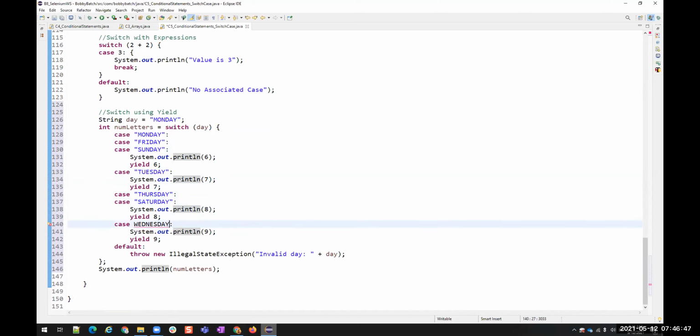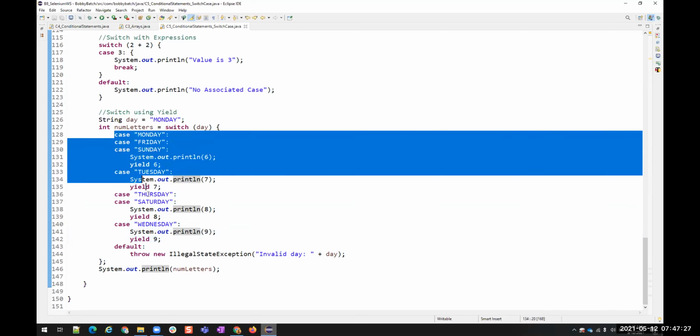So what we are doing here is we are counting the number of letters in each weekday and then returning that. So to return this, see for Monday, Friday and Sunday, we have 6 letters in this day, right? That is why I am printing a number 6 and then I am returning this 6. Just I am returning this value 6. Okay. Then for Tuesday we have 7 letters, so I am returning 7. For Thursday and Saturday there are 8 letters, so I am returning 8. For Wednesday I am having 9 letters, so I am returning 9.